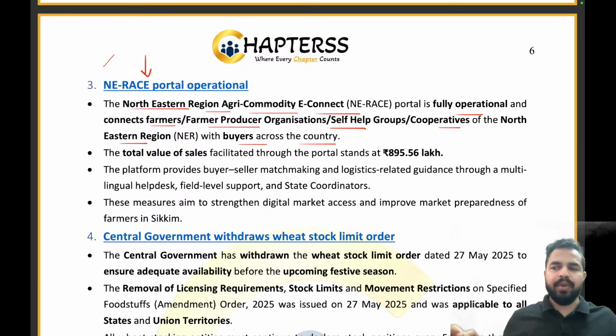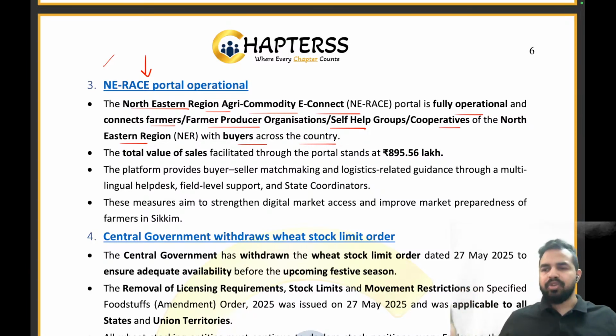But now the government decided that we are living in the 21st century, so why follow such practices? Why not create a single portal where people can list all these details, what they are providing, and then the buyers can visit the portal and see that these crops are being given by that person.